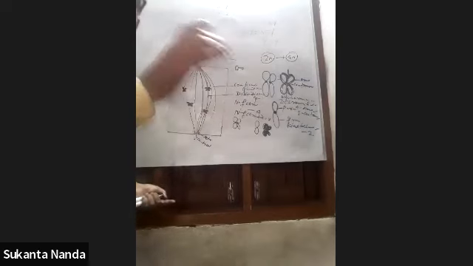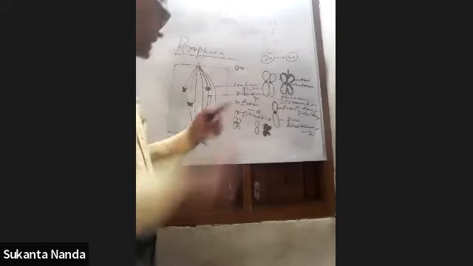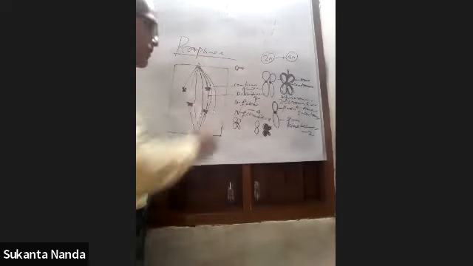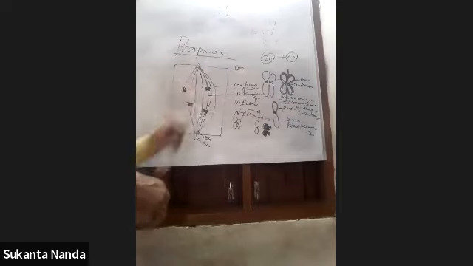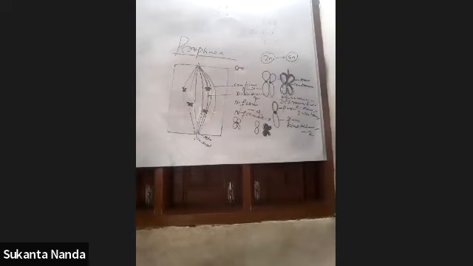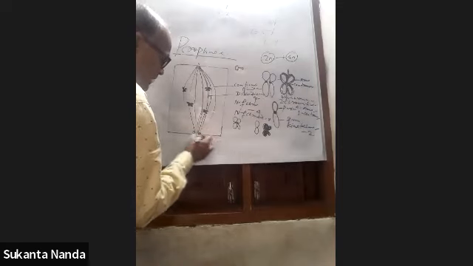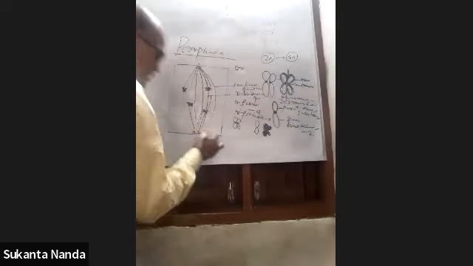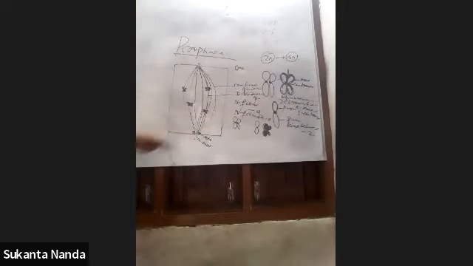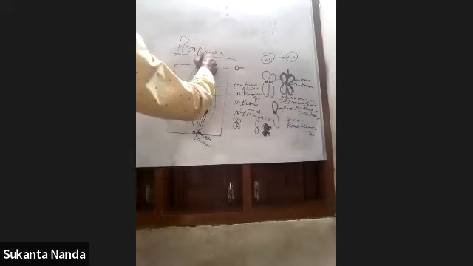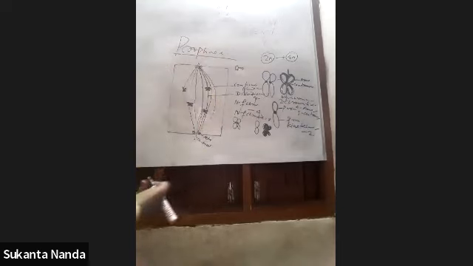So the first event is condensation of chromosomes. Then the second event is that the centrioles will move to the polar positions. Okay, they will go to the polar positions, and each centrosome radiates microtubules called asters. These radiating microtubules are called an aster. So there are two asters. This one is one aster, and this one is another aster. So the two asters together with spindle fibers.